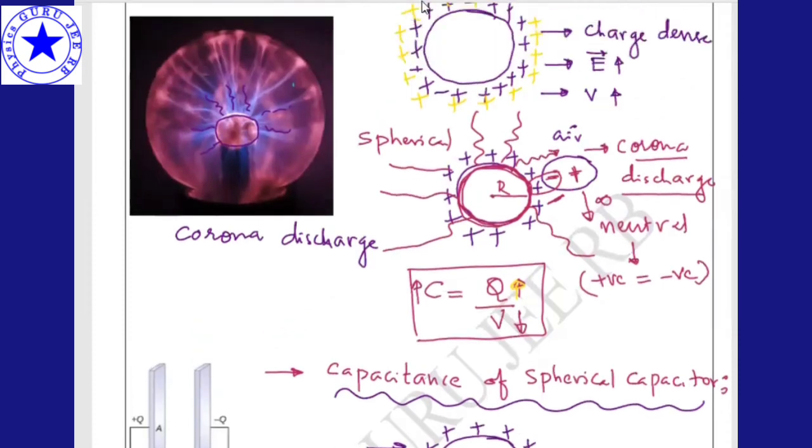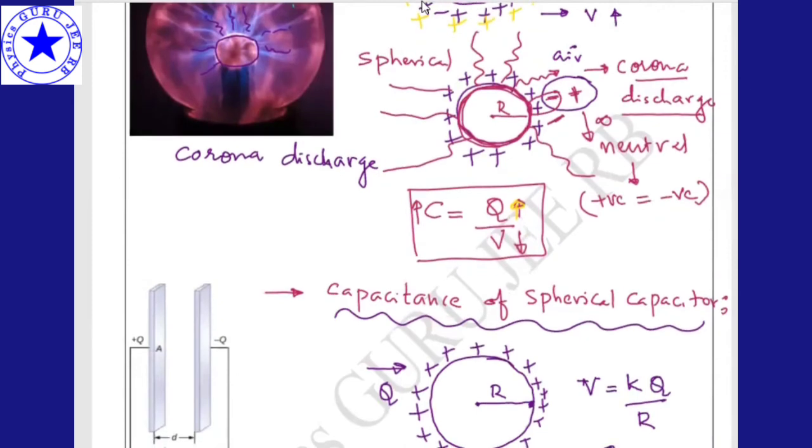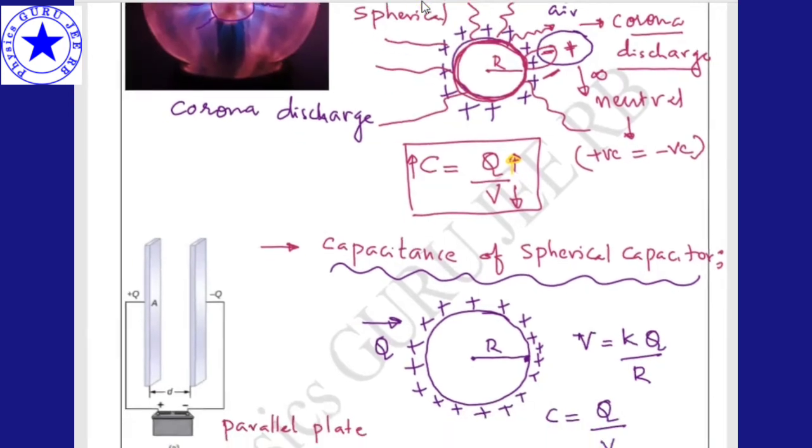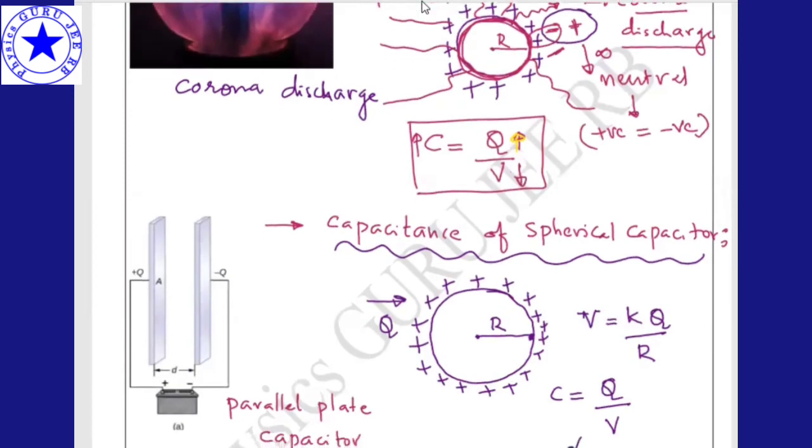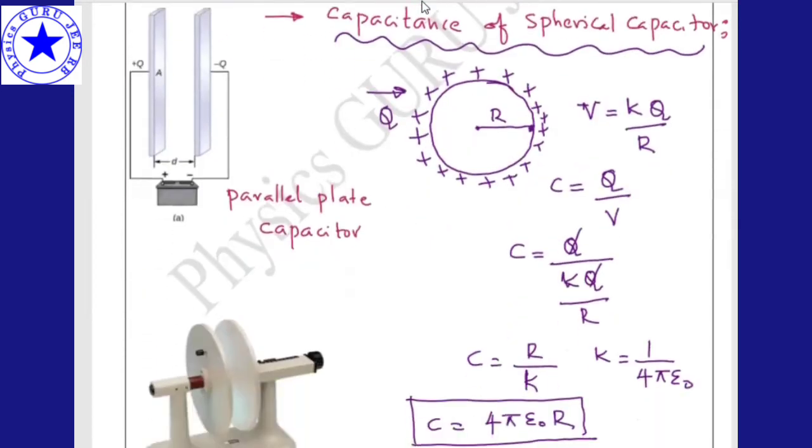Now, when I take a spherical capacitor, the charges are outside. Here there is a drawback of the spherical capacitor that we discussed: corona discharge, right? It is nothing but the air molecules outside, due to which some discharge of energy takes place. The air molecules undergo polarization, and due to the polarization we get some discharge. So there is a loss of energy. The first loss of energy of a spherical capacitor is that particular type of discharge, right?